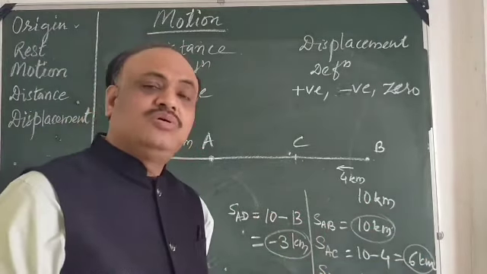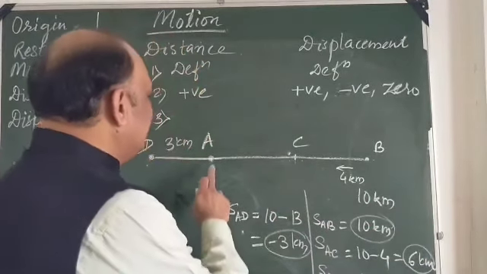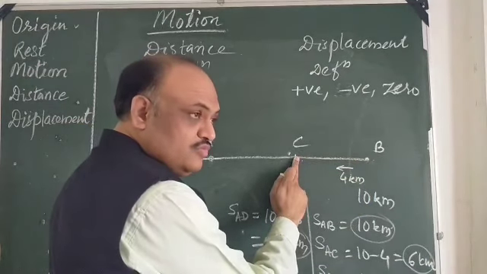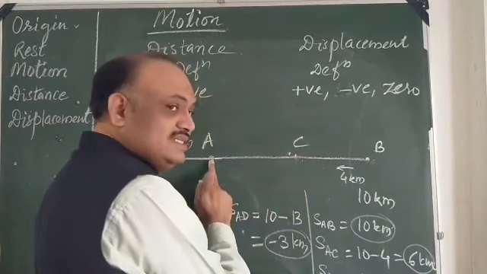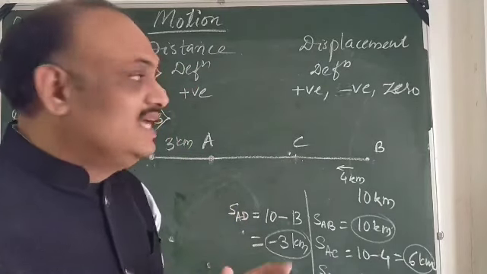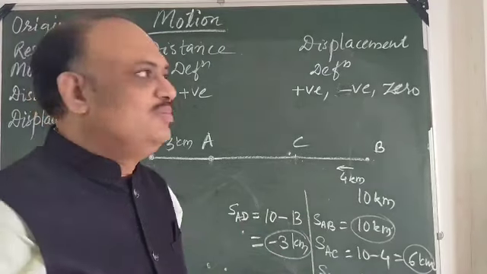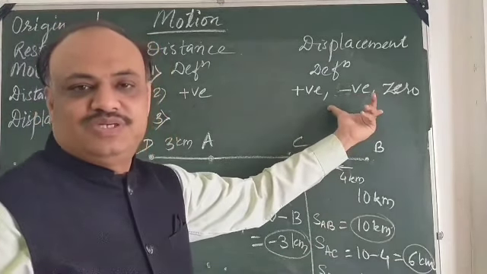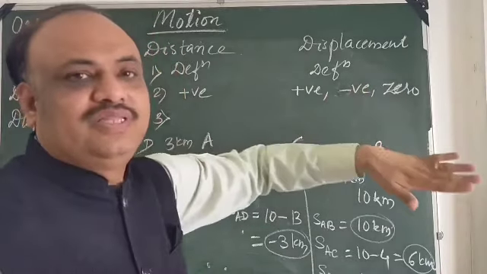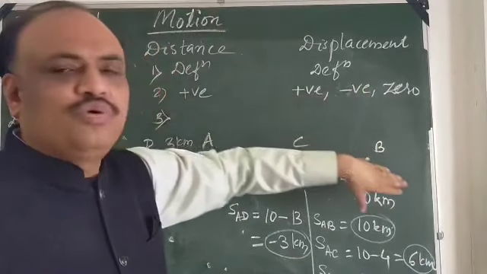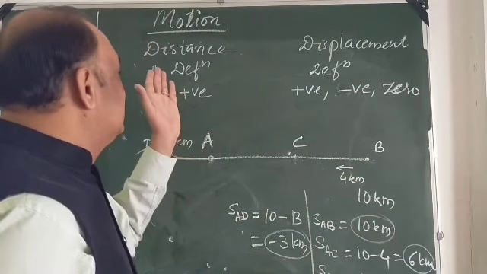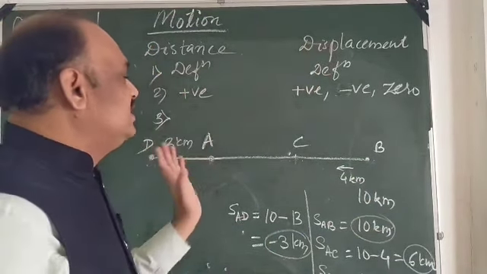But when I talk about distance in the same case, then it will be 10 plus 4, 14 plus 6, 20, 20 plus 3, 23. Distance is always added. It doesn't happen with displacement. That can be taken as the fourth point. So this is how we see the difference between distance and displacement.